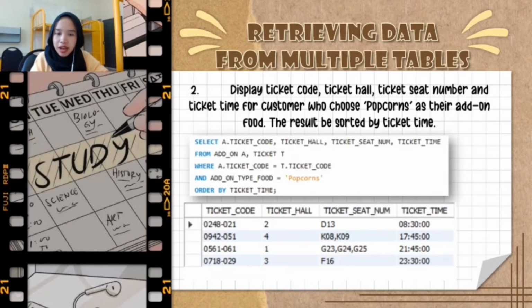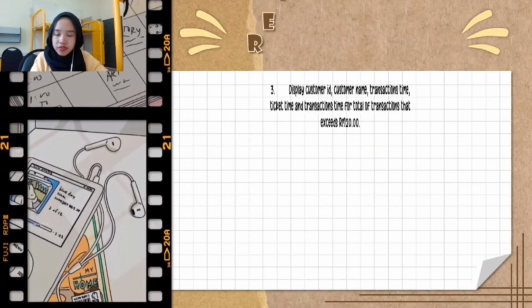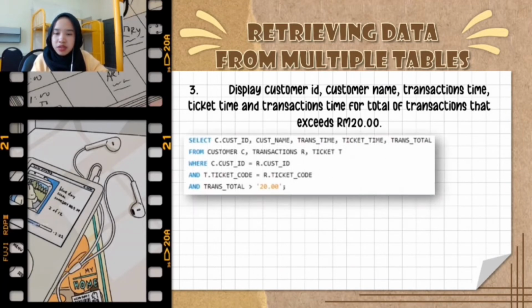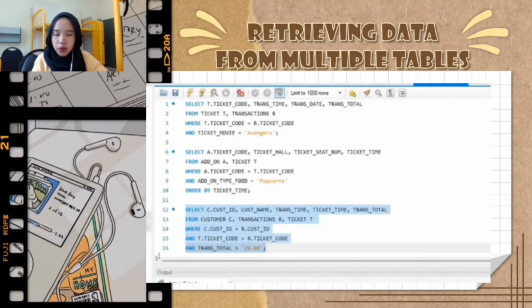And then for our last query, the third query of retrieving data from multiple tables, we need to display customer ID, customer name, transactions time, ticket time, and also transactions total for total of transactions that exceeds 20 ringgit. So we use this MySQL statement that includes the greater than sign. So we use trans total greater than 20 because we only want the data for total of transactions that is greater than 20. So this is the output that we obtain.